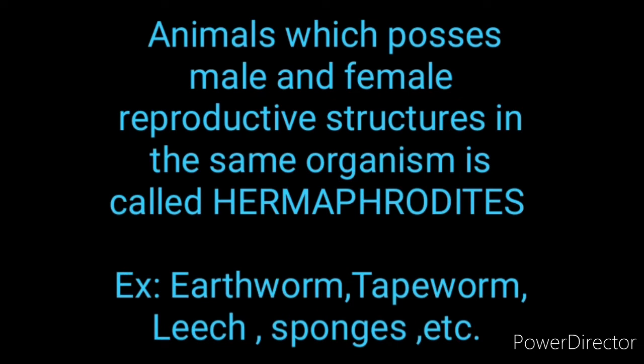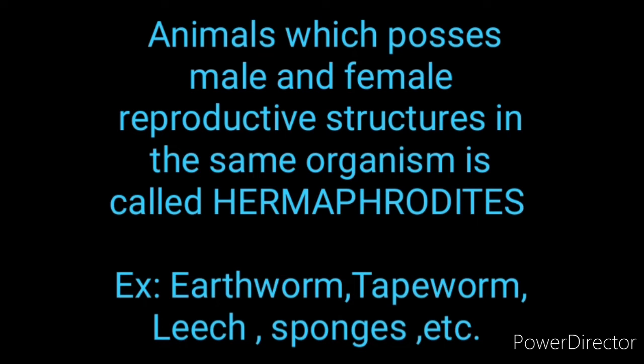Now we will discuss the animals. Any individual animal possesses a male or female reproductive structure; different organisms have different structures. We'll discuss that one.